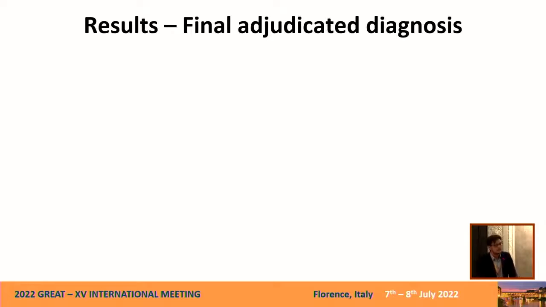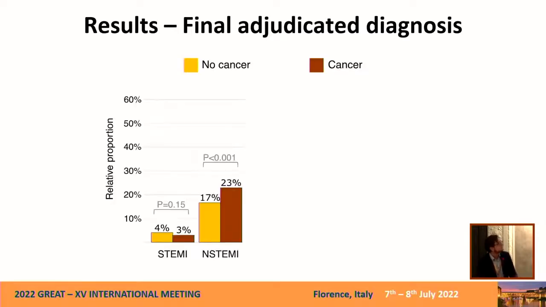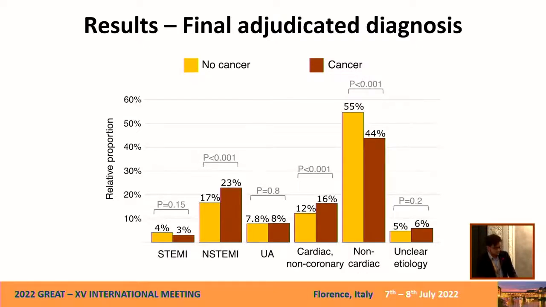For the final adjudicated diagnosis, we can see here in brown are always depicted cancer patients. We can see that the non-STEMI prevalence was much higher in cancer patients. And about the non-AMI diagnosis, we saw that cardiac non-coronary causes of chest pain were more prevalent in the cancer population, while non-cardiac causes were less prevalent.